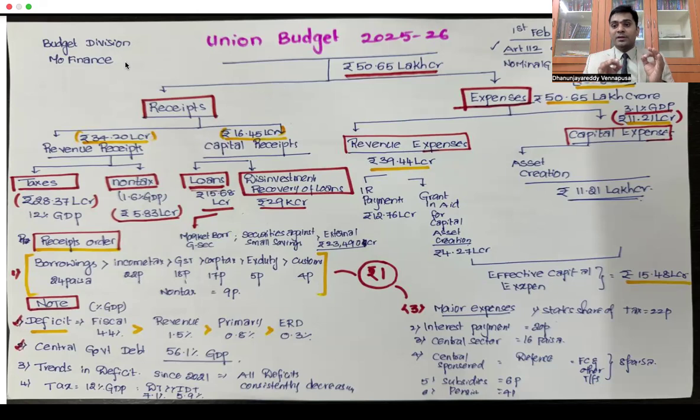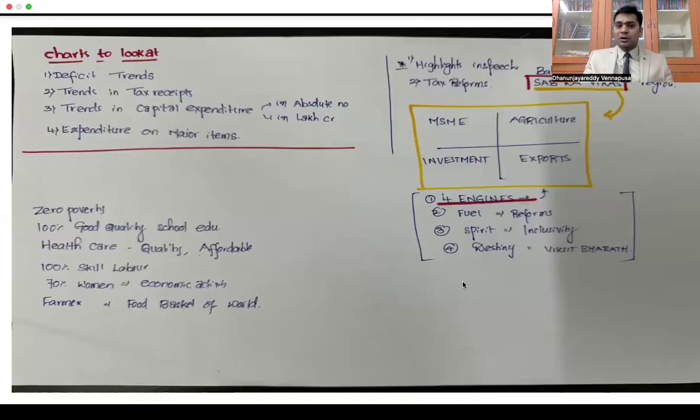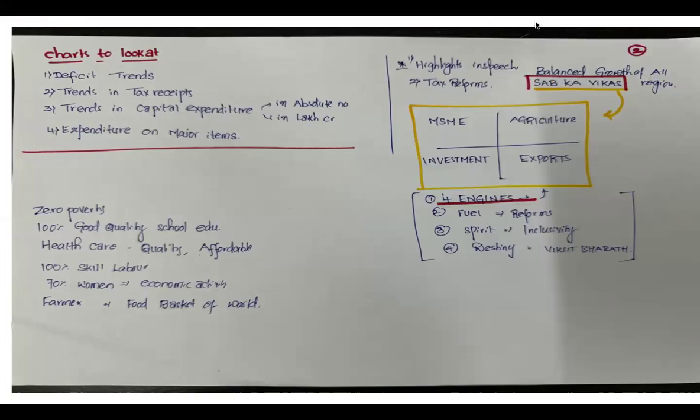But most importantly, when it comes to UPSC prelims, we have to look at the so-called deficit trends. So this is one thing that we have to observe. After this, what are the charts we have to look at in the budget? Deficit trends, extremely important for UPSC prelims. Trends in the tax receipts, how tax receipts are changing. Trends in the capital expenditure, in absolute numbers how it is changing, in percentage format how it is changing. After that, expenditure on major items also we have to look at. What are the major expenses that we are making?